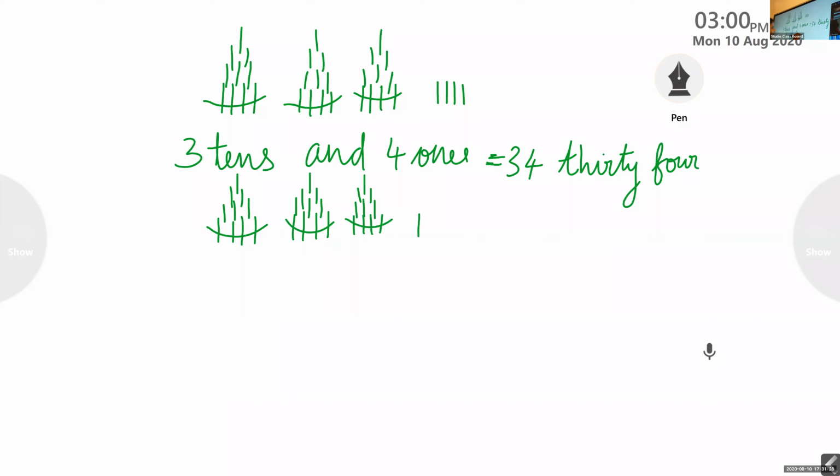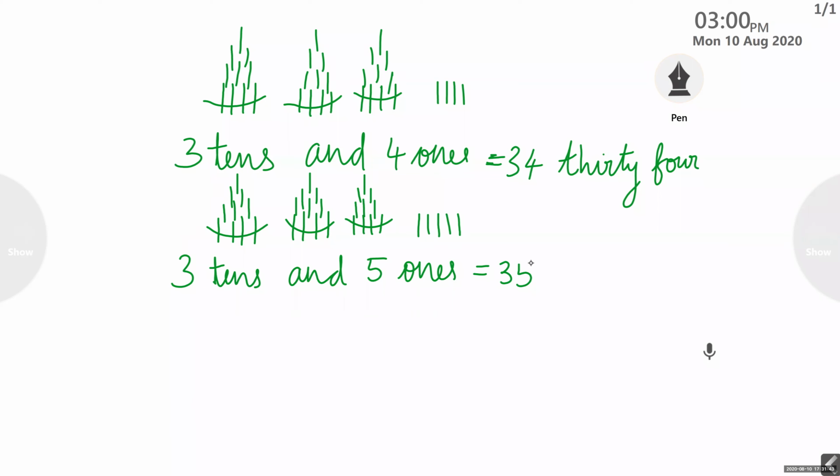Three tens, 5 ones. So we can write 3 tens and 5 ones. So the number is 35. THIRTY. And the spelling of 5, FIVE. Allah's brother, leave her alone, let her write.